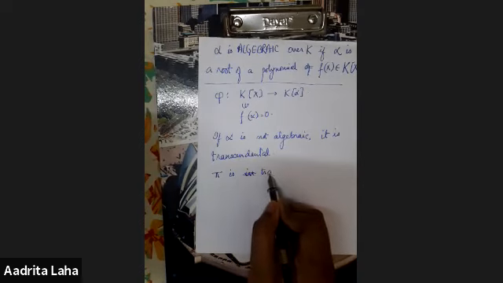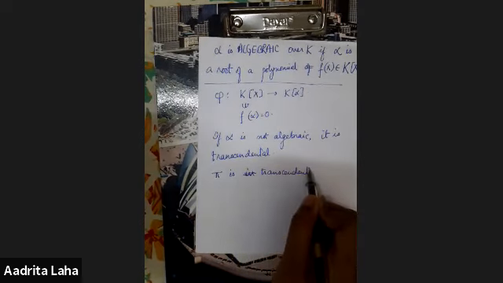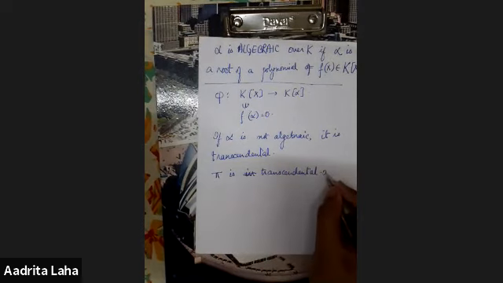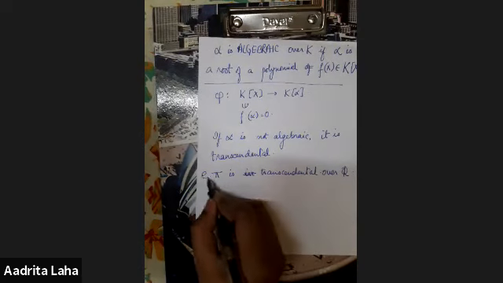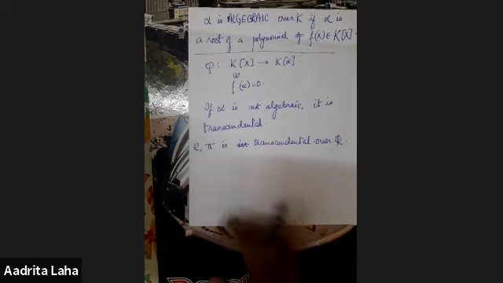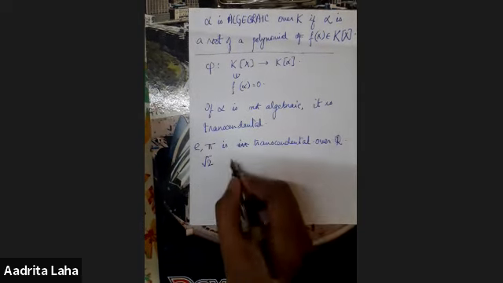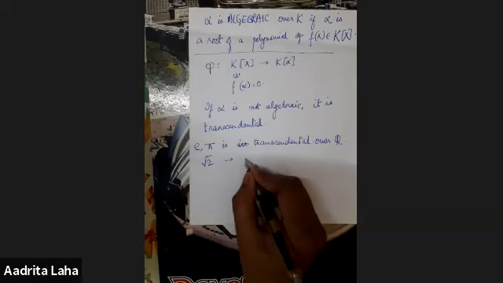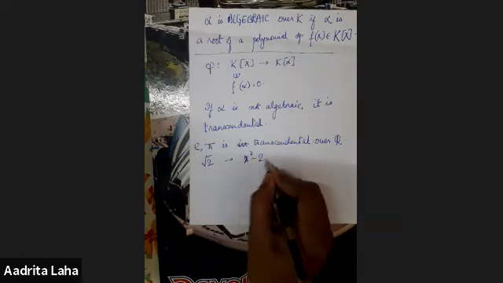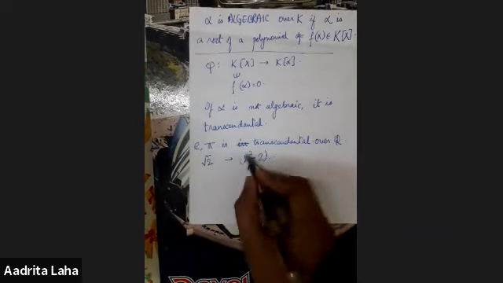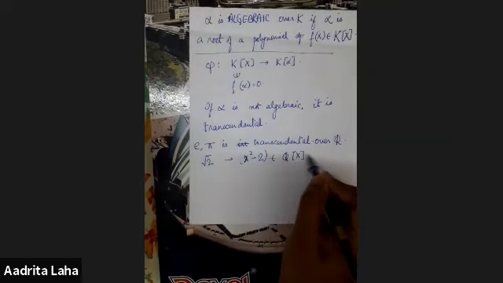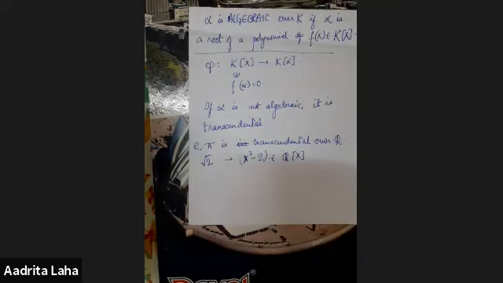So pi is transcendental over Q, because of course pi is not transcendental over R, where we can write pi as pi itself. In general, this is very difficult to prove. So numbers like pi and e are transcendental. But root 2 is not transcendental, because we can write x squared minus 2, and root 2 is a root of this polynomial, which is in Q[x]. So root 2 is not transcendental over Q.